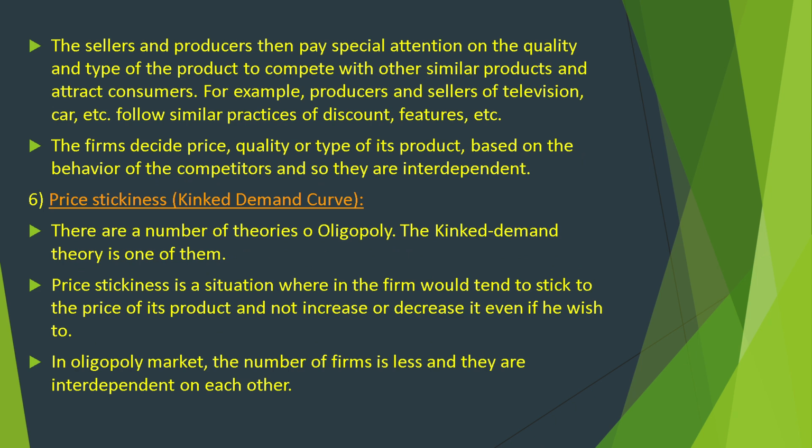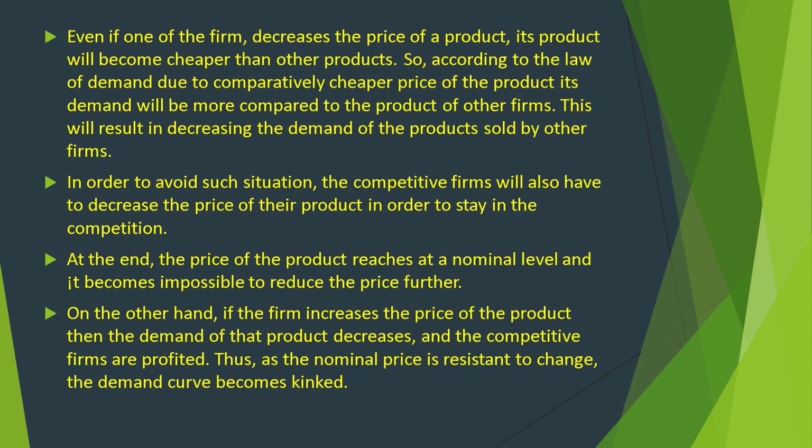In oligopoly market, the number of firms is less and they are interdependent on each other. Even if one of the firms decreases the price of the product, its product will become cheaper than other products. So according to the law of demand, due to the comparatively cheaper price of the product, its demand will be more compared to the products of other firms. This will result in decreasing the demand of the products sold by other firms. In order to avoid such a situation, the competitive firms will also have to decrease the price of their products in order to stay in the competition.